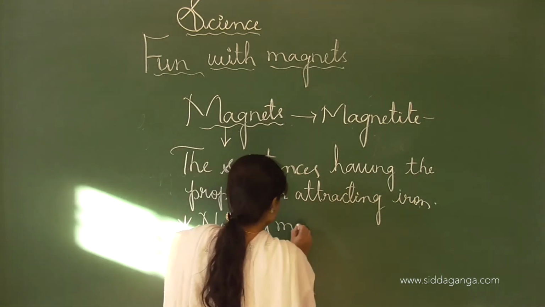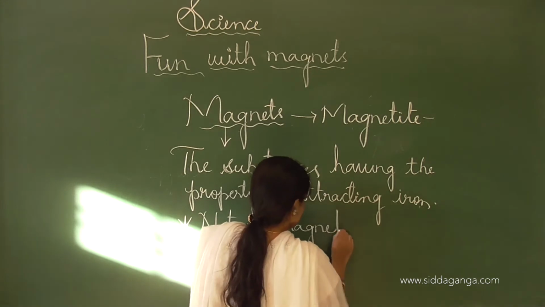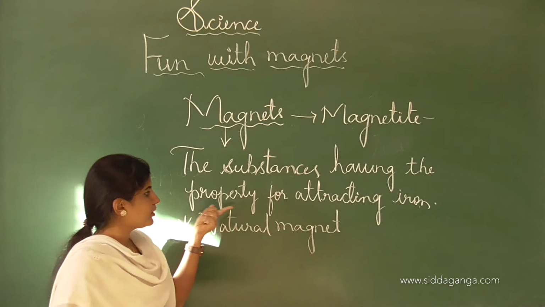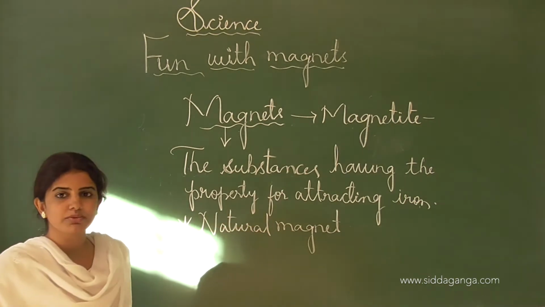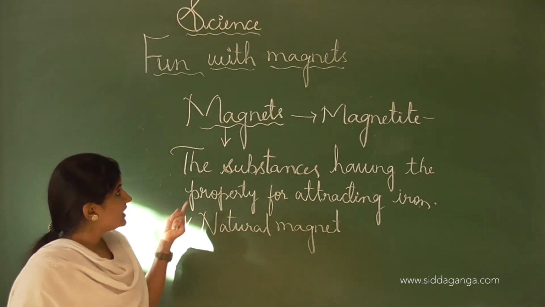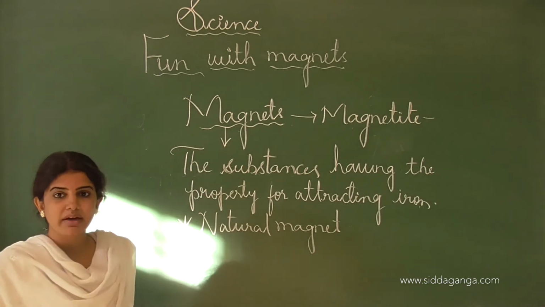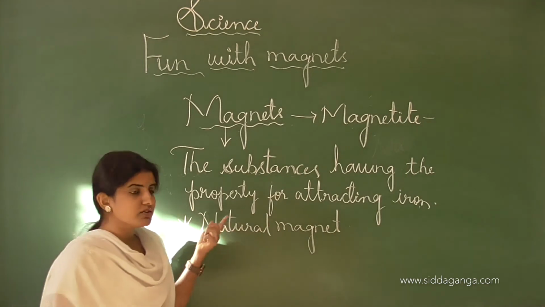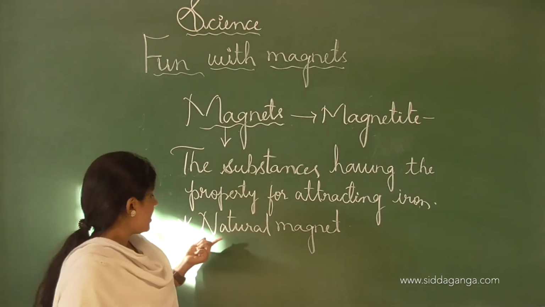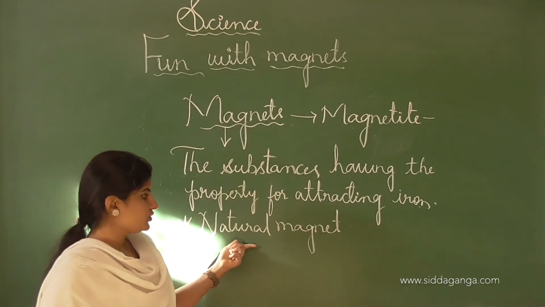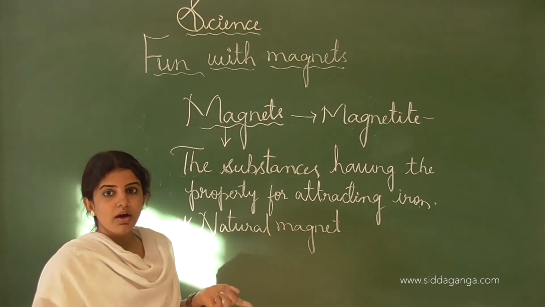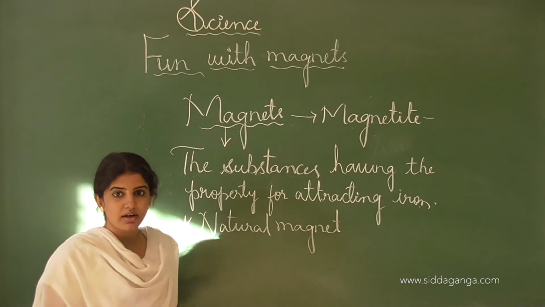Magnets are substances having the property of attracting iron objects towards themselves, and these magnets were discovered or named as magnetite. It is one of the ores of iron, and it is also called natural magnet. There are different types of magnets, and we will discuss them later.